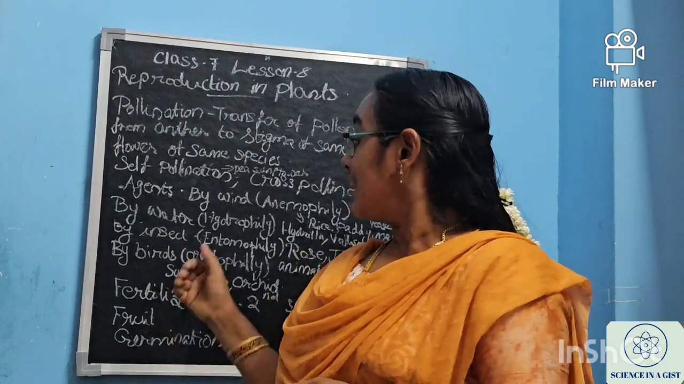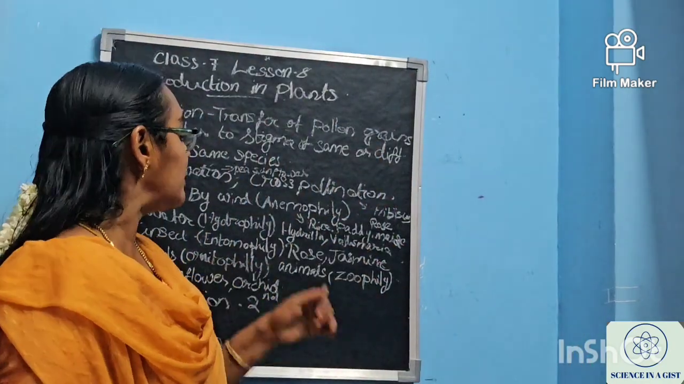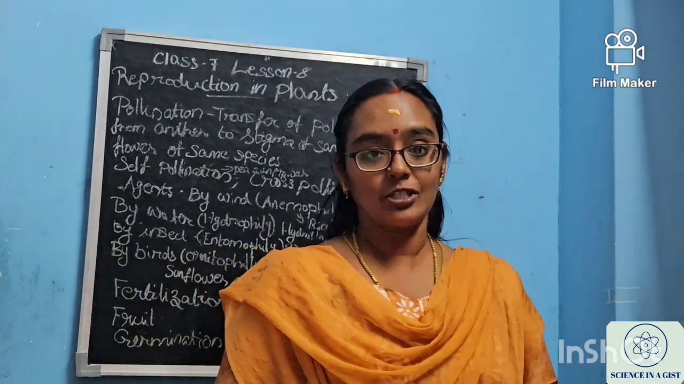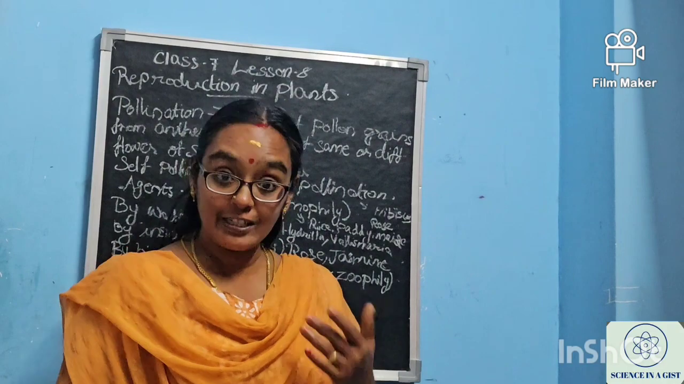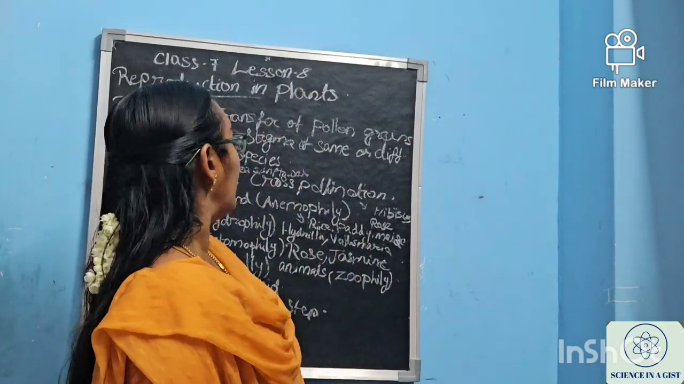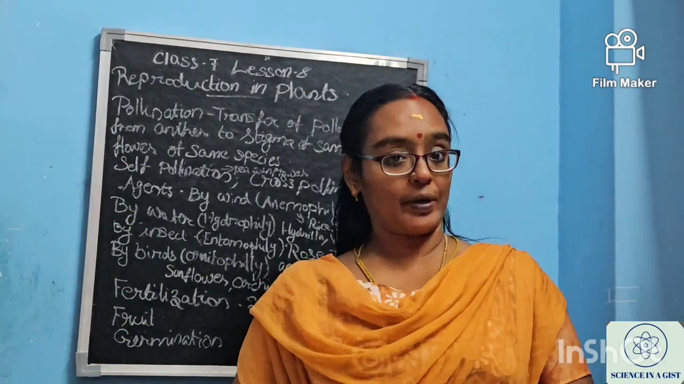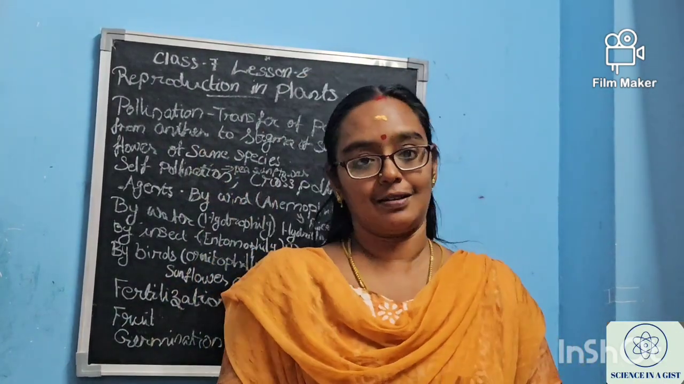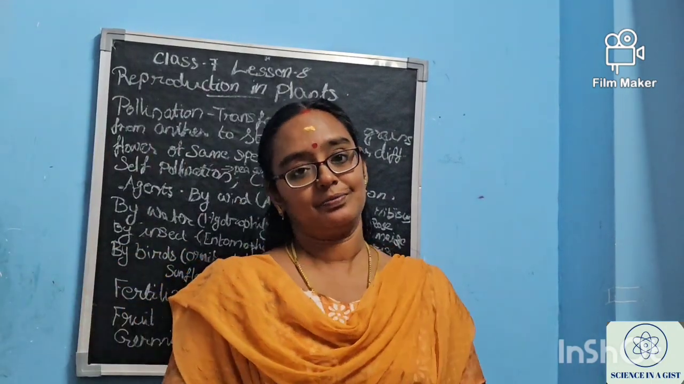The pollination happening by insects is called entomophily. As I told you, if water is the agent, it is called hydrophily. When wind is the agent, it is called anemophily. And when insect is there, it is called entomophily. Okay. These words you have to understand. Okay. Now pollination by birds.